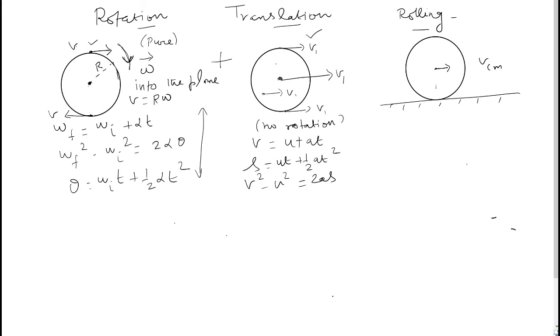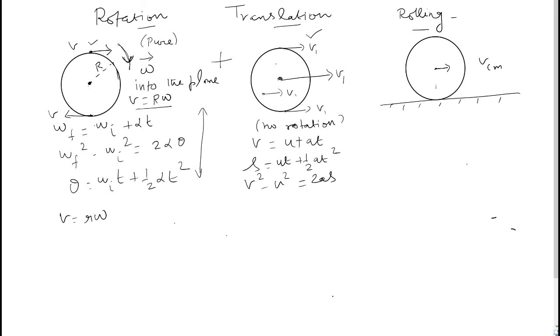R is the radius of the body we are considering there. Is it clear? That all the particles will have the same angular velocity. That's very important. If you want to consider particles not on the edge, then you'll have to use v is equal to r omega, where r is small r, the distance of the particle from the center.